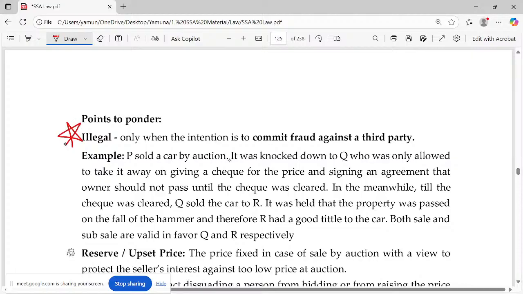It's actually illegal only when the intention is to commit a fraud on the third party, otherwise it is legal. See, I go to a place, I will buy the goods as cheaply as I can. Correct? See, some goods related to antique furniture, antique pieces, would cost a huge amount. Once I was just turning the newspaper, and they had listed 10 items in it. Nothing much, after class you can just do a Google search.